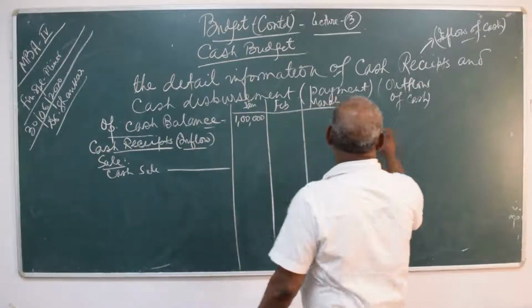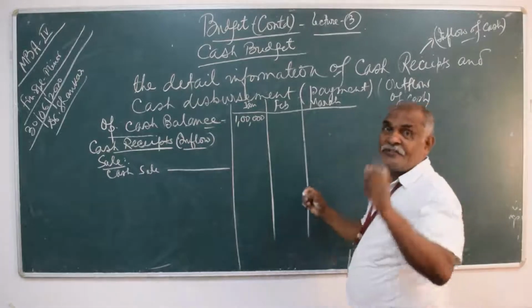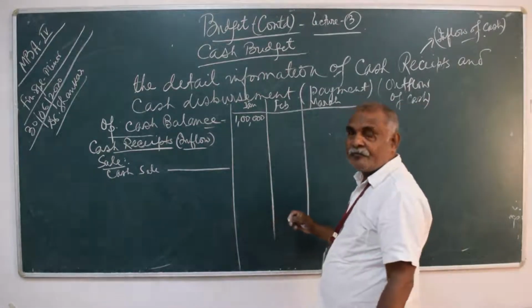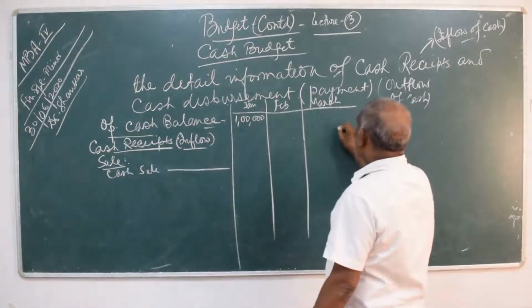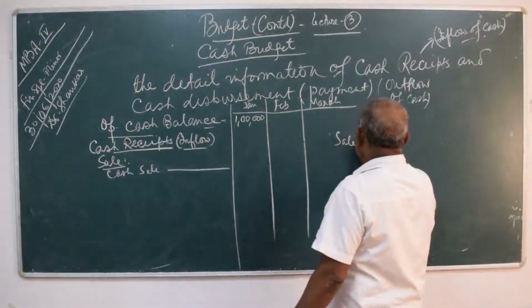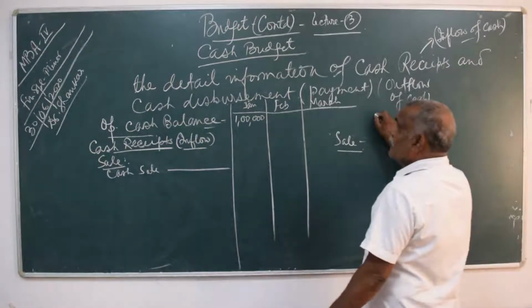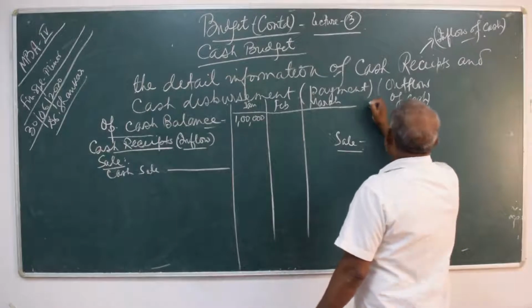For this you have to have the past information, that is, the budgeted sale.